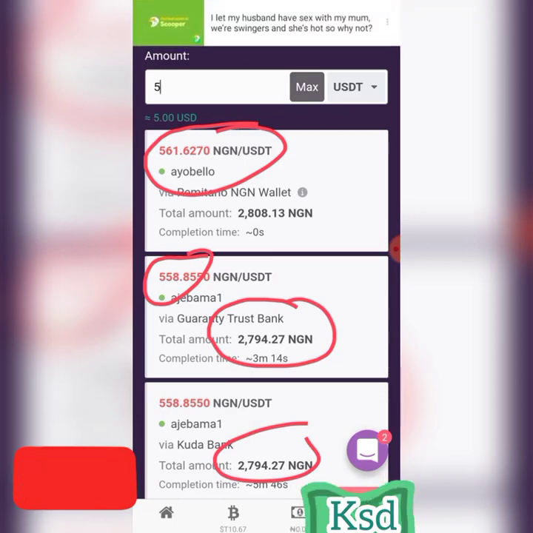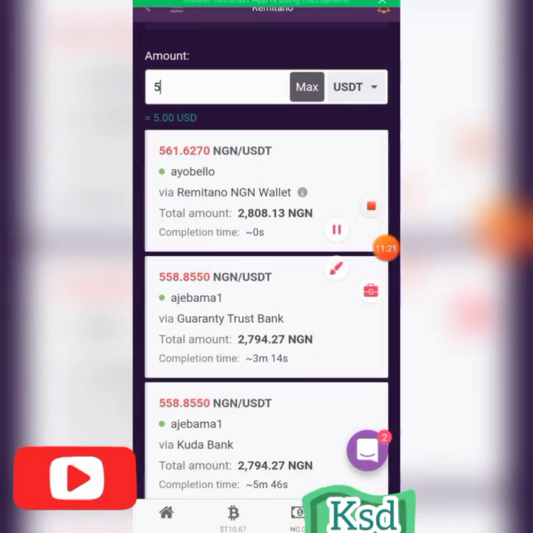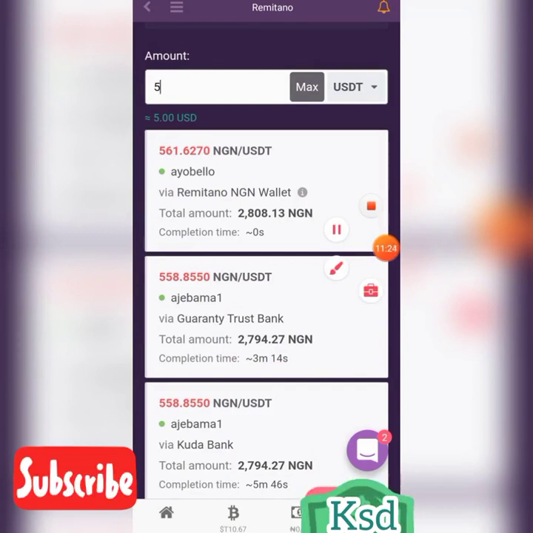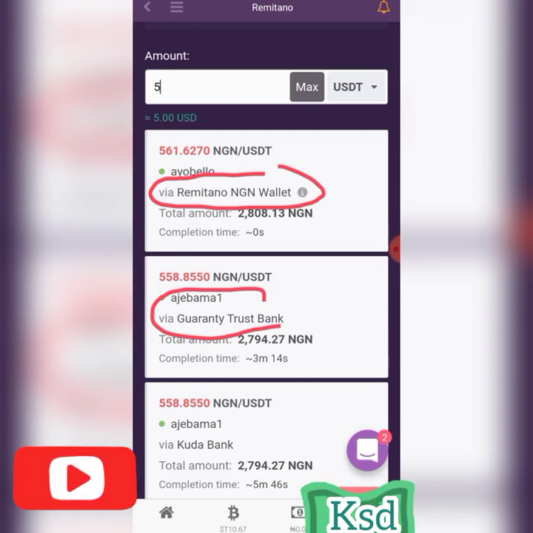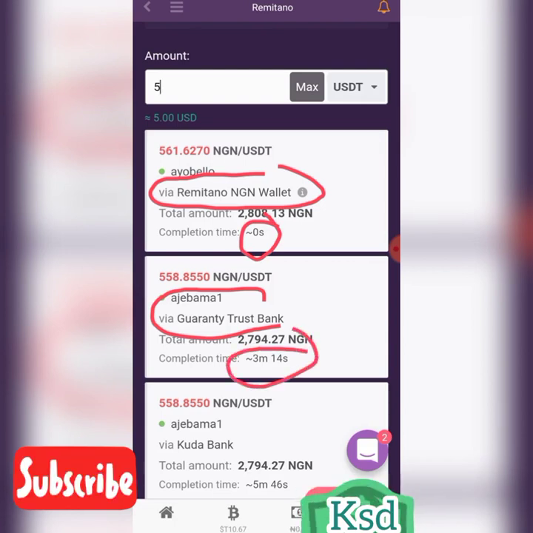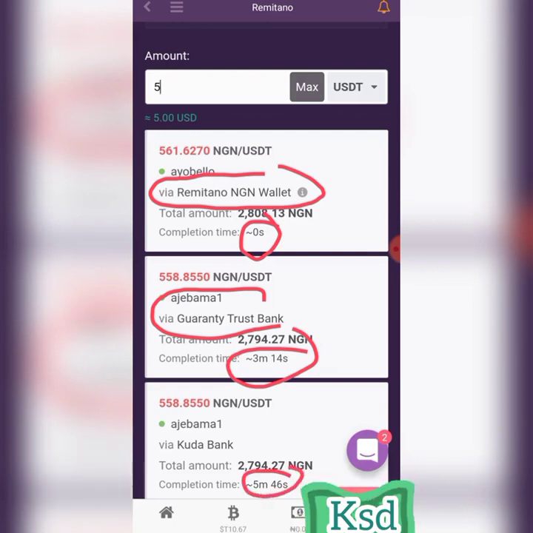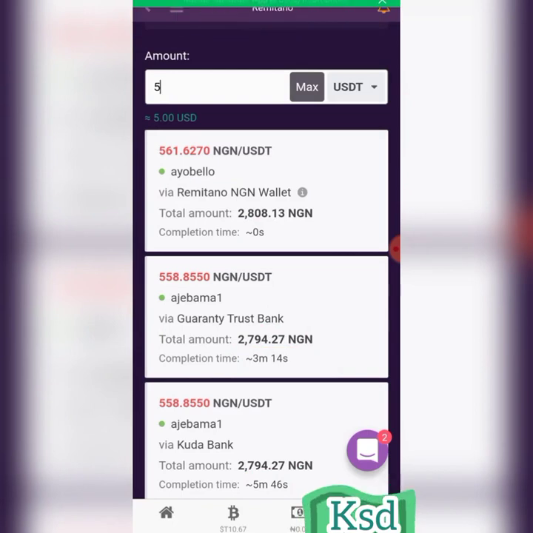Okay. But this first one, you see this first one. It says Remitano NGN wallet. So if you sell with this first one, with this Remitano here, this is the one operating on this. So this one is with your Remitano wallet, this particular wallet you are seeing now. And this is the time frame. You see 0 seconds. You see this one, 3 minutes, 14 seconds. This one is 5 minutes, 46 seconds. Do you see the difference?